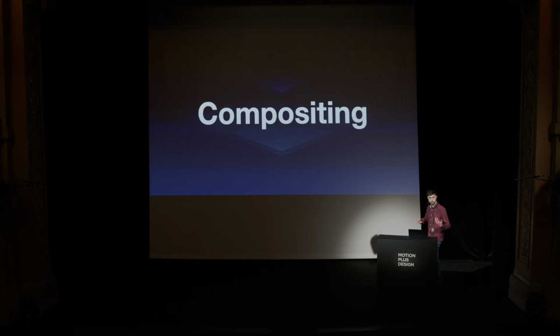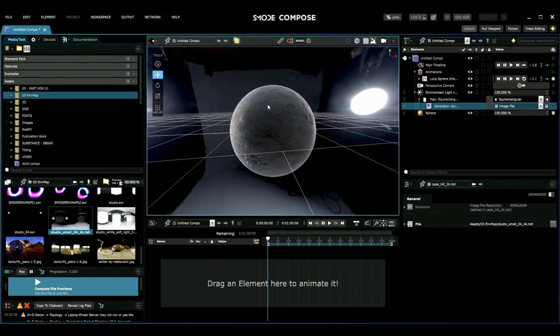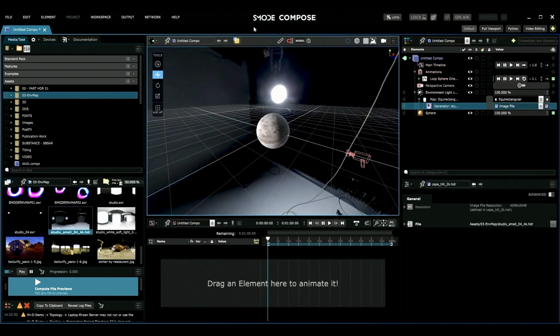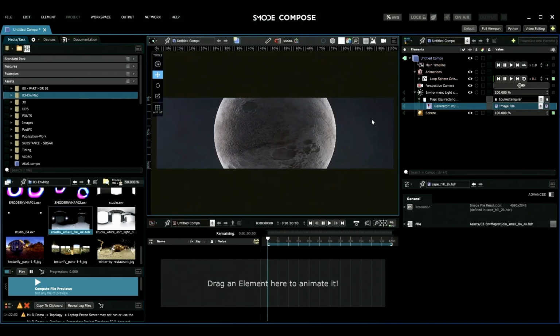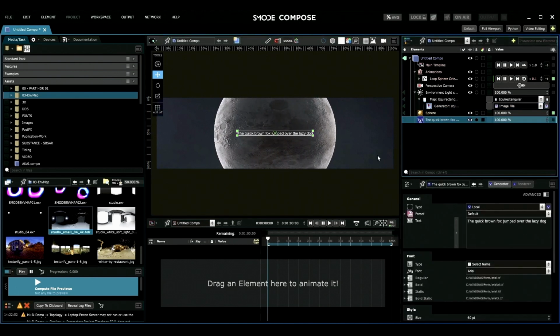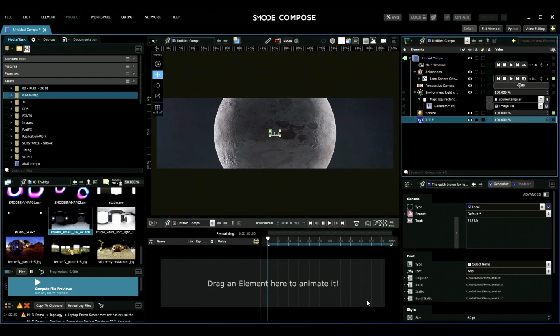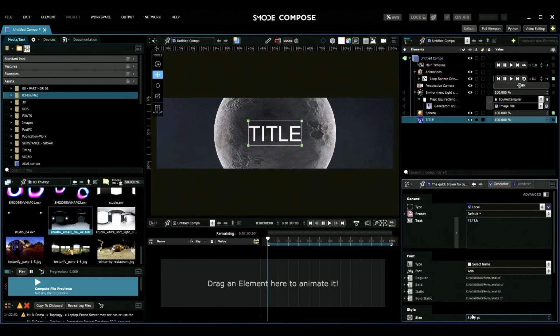You can continue the compositing. So in this case, I have added a light, an environmental one, with a camera. And I can go on the 2D view in order to add different types of layers. So here I'm going to create a title with a very simple text layer, and I can customize the font, the content of the text, the size of it, but in real time. And the 2D layers and 3D layers merge correctly.